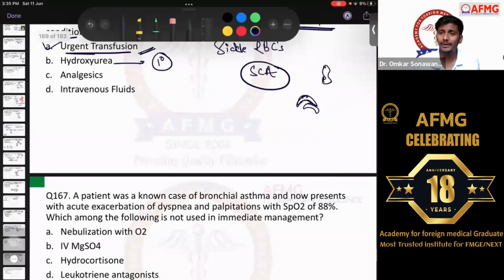Definitely intravenous fluids would be started. Hydration is given to the patient. Analgesics are given to the patient to decrease the pain, that is, give pain relief. But the patient will improve his condition only on giving either hydroxyurea, and the best one out of all is urgent transfusion. Okay, moving further.